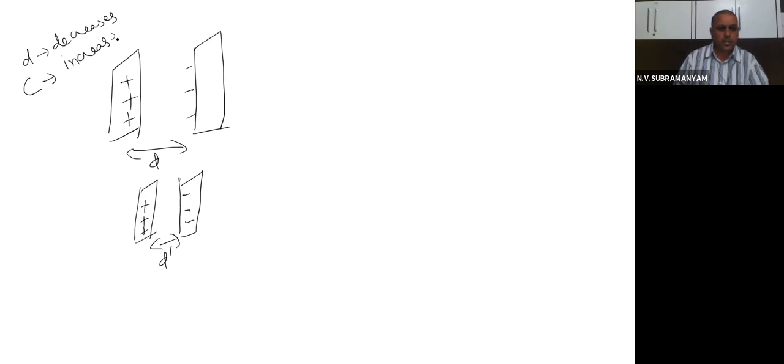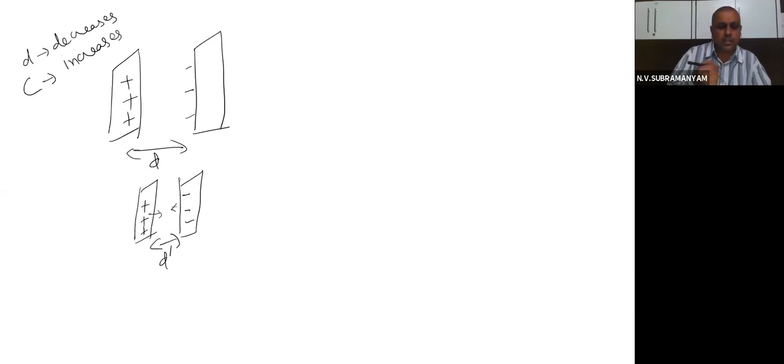Yes or not? So by decreasing the distance, I can increase the capacitance, but there is a problem. As I bring the plates closer and closer, there is a chance that this positive charge and negative charge will mix with each other and neutralize.